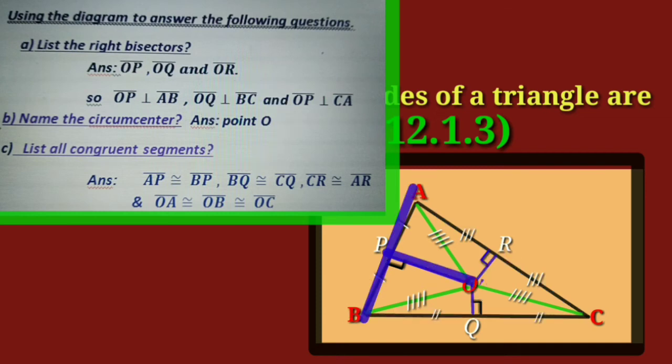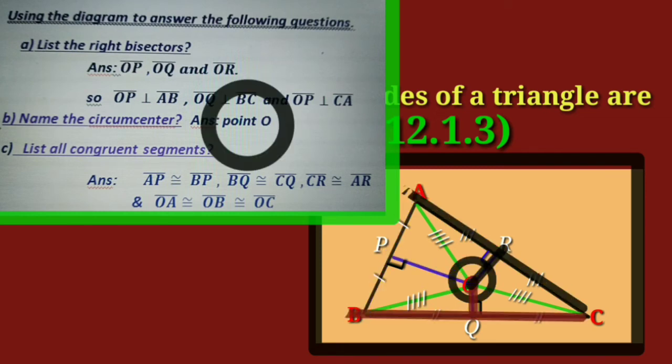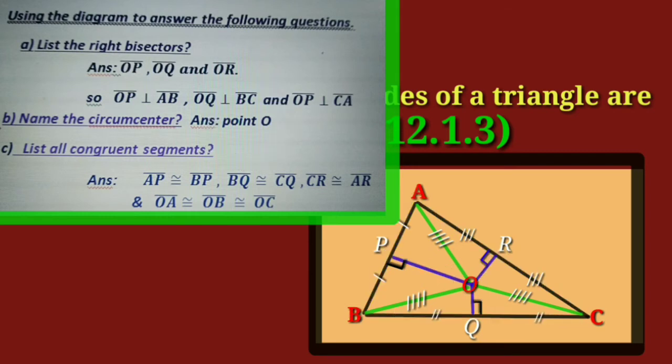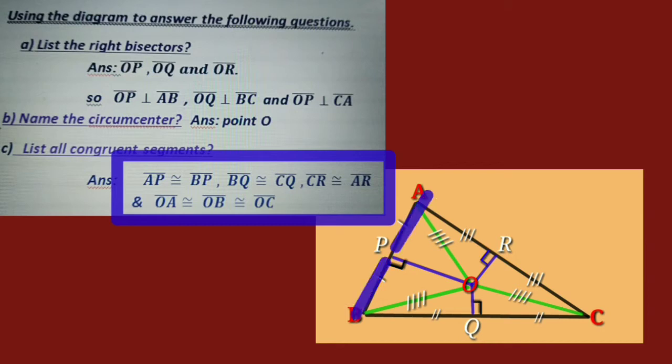Its circumcenter is point O. List all the congruent segments: AP congruent to BP, BQ congruent to CQ, CR congruent to AR, and OA congruent to OB congruent to OC.